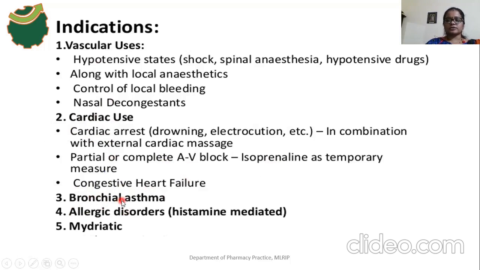Because these adrenergic drugs act on the beta 2 receptor, the effect is dilation. Especially the respiratory tract consists of beta 2 receptors. So what is that effect? It is a bronchodilatory effect. So what is the pharmacological action of adrenaline on the bronchial region? It is a bronchodilator. Okay, and it is used for the treatment of allergic disorders.